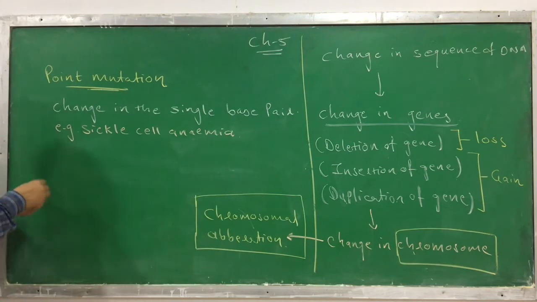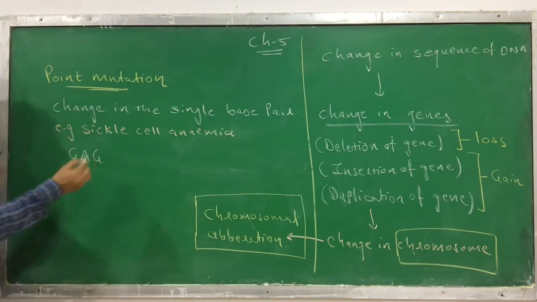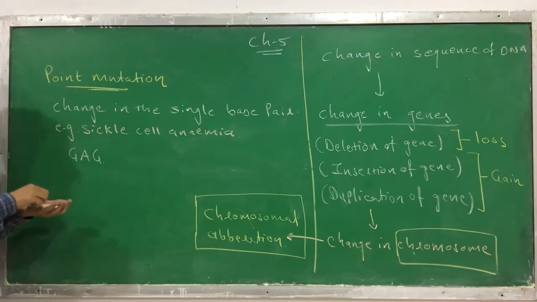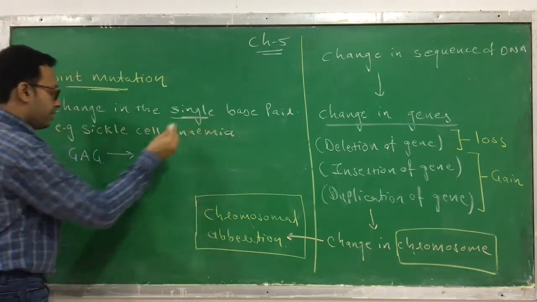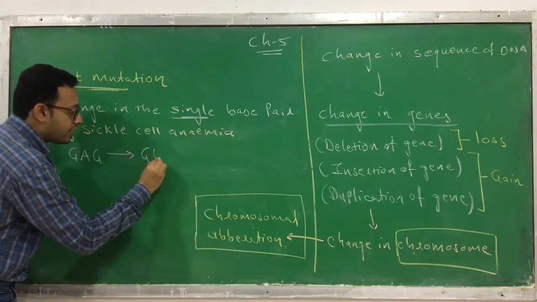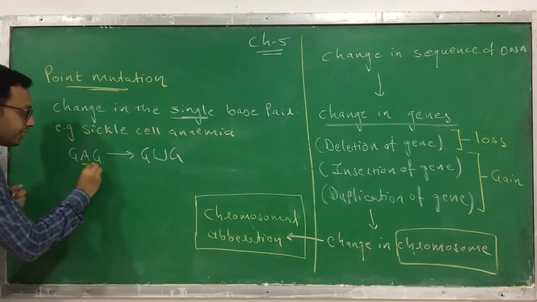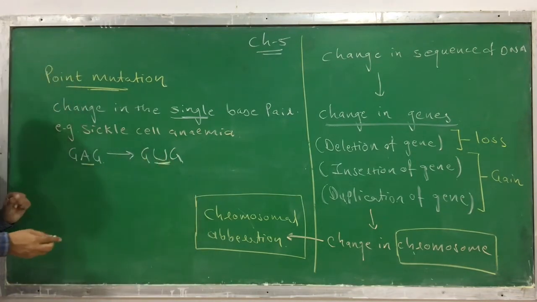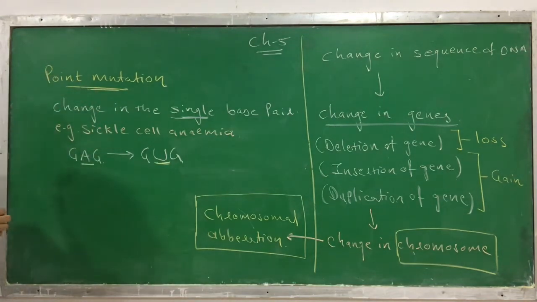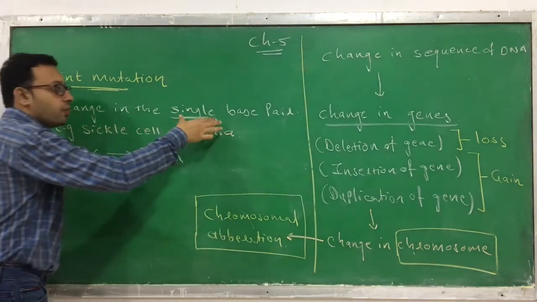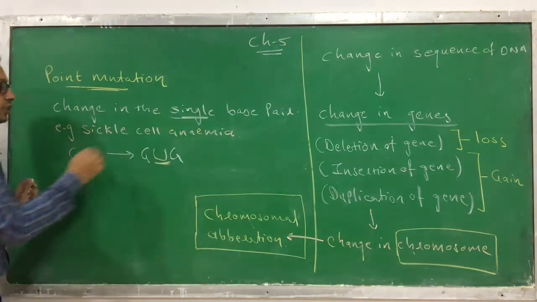What is sickle cell anemia? I will show you that in a normal person, the codon is GAG, but here there is a change. The change occurs only in a single base pair. So this A is replaced by U, giving GUG. See here, there is only one change. A is replaced by U. Such a mutation is called a point mutation. Here the change occurs in a single base pair, so the GAG converts to a GUG.